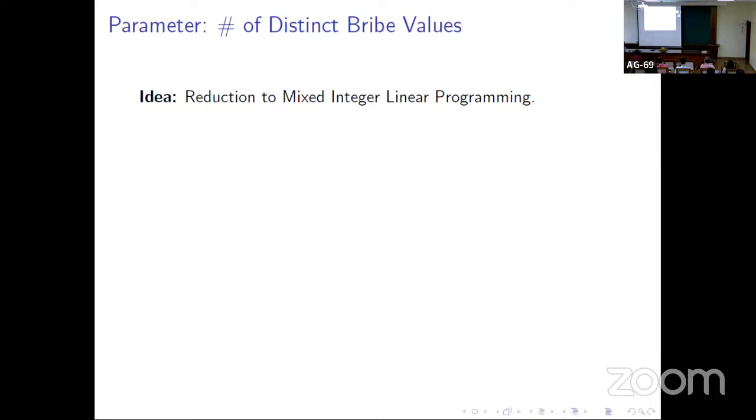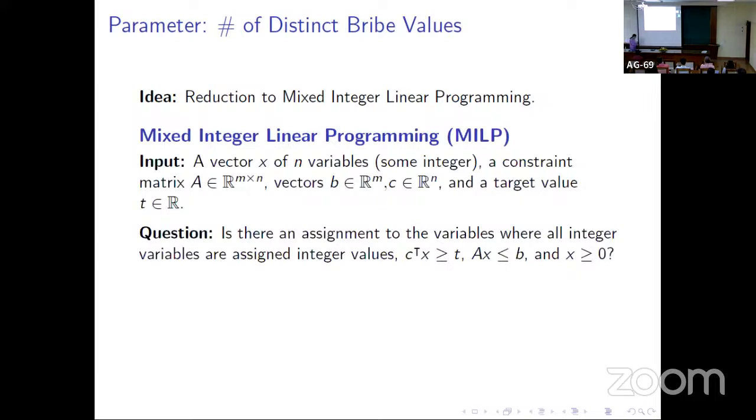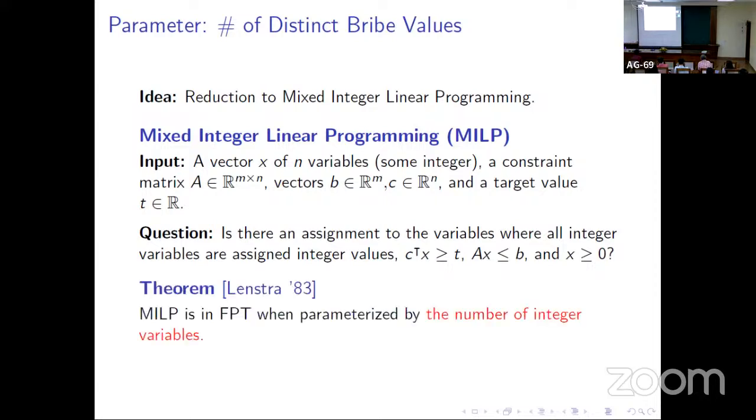To prove that our problem is tractable with respect to this parameter, we give a reduction to the mixed integer linear programming problem. It is just the usual linear programming problem, with some constraints and some variables. The only addition is that we say some of the variables should be integer. The question is whether there is an assignment to the variables such that these constraints are satisfied and the variables that were supposed to be integers are integers. There is a very nice result by Lenstra, who proved that MILP is FPT when parameterized by the number of integer variables. So if the number of integer variables is small, then this problem is FPT.